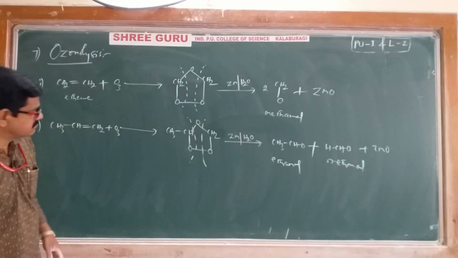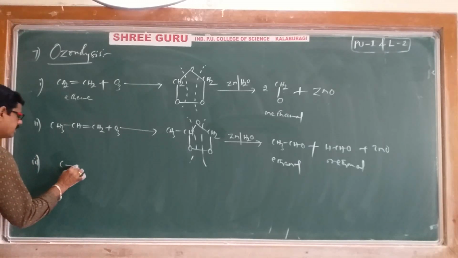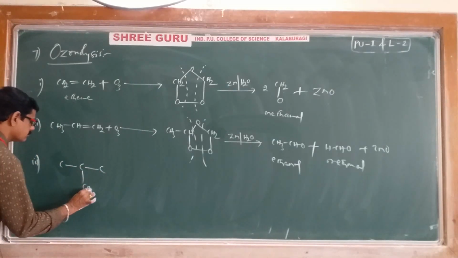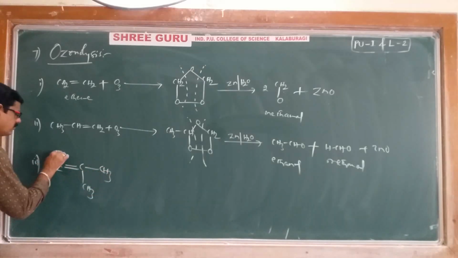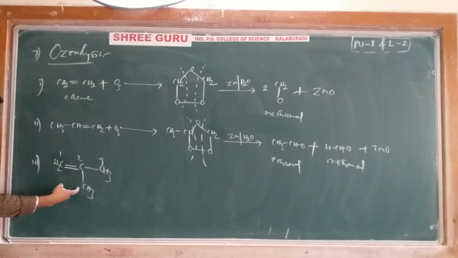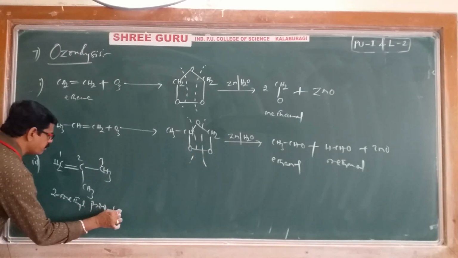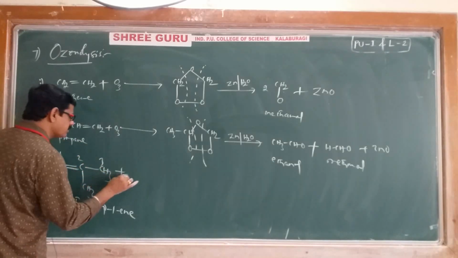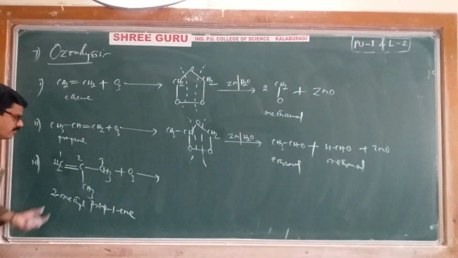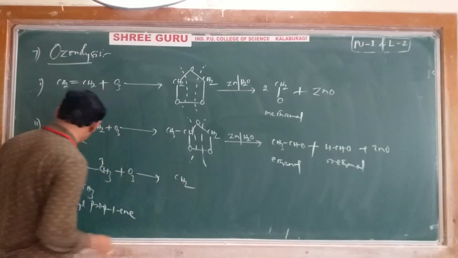And one more example, that is 1, 2, 3, 2-methylpropene, CH2 double bond C with CH3 groups. It is a propene undergoing ozonolysis. Where the double bond is, there ozone will go and add. That's why you will get CH2.